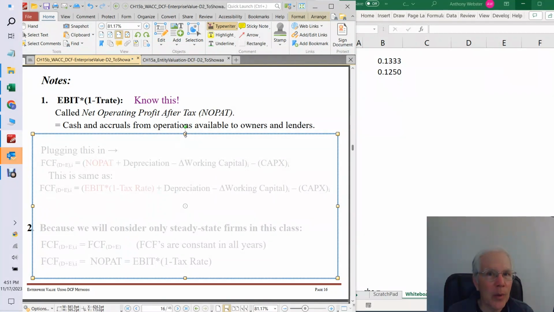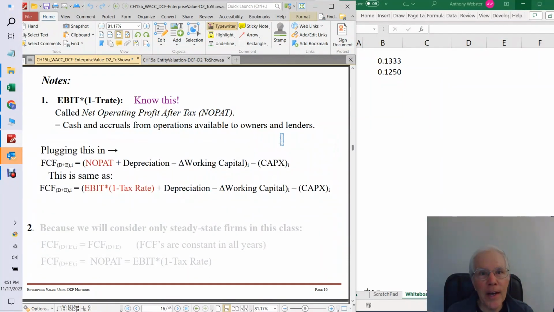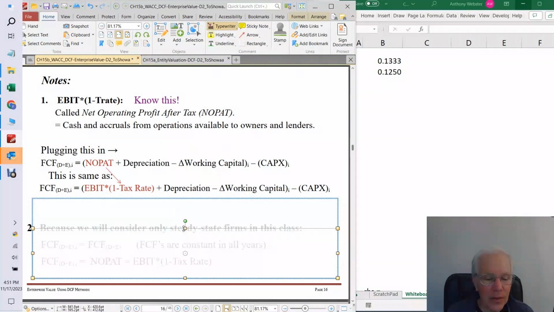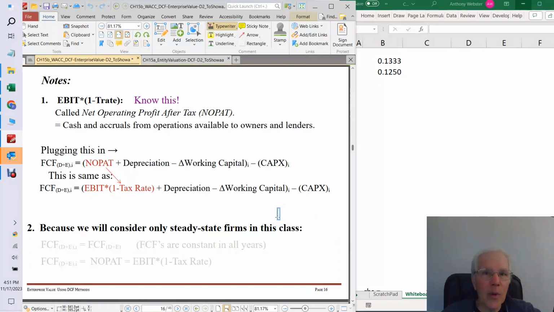You need to know EBIT times 1 minus the tax rate. You need to know that's equal to NOPAT. So we can write the same equation in terms of NOPAT, which means the same thing. Sometimes people will do that. So we could write it either with the NOPAT term or with the EBIT times 1 minus the tax rate term. Okay. And now, important thing, which should make everybody so happy here. Second thing we want to note is, just as was the case when we were valuing to shareholders only, we're just going to consider steady state firms.